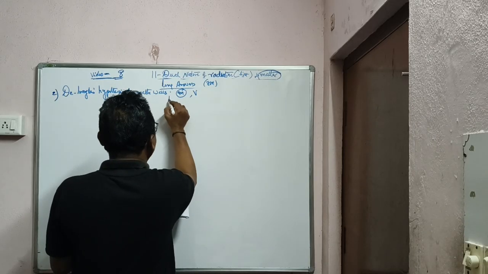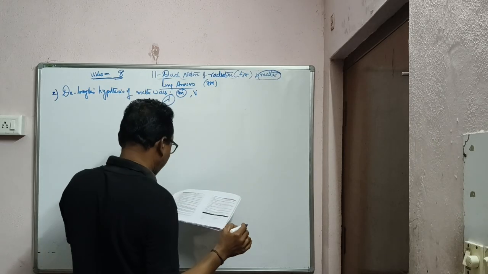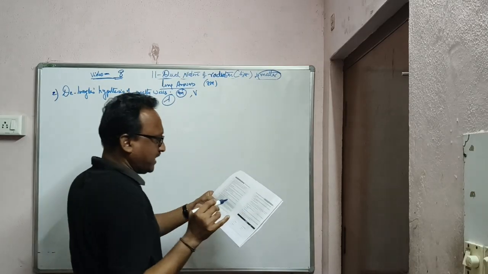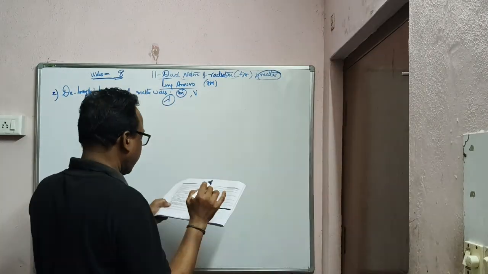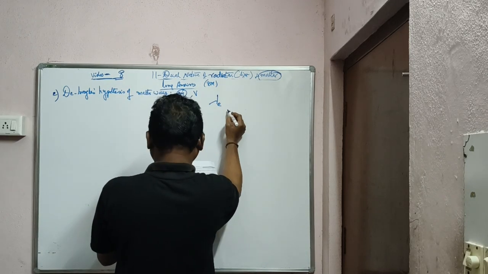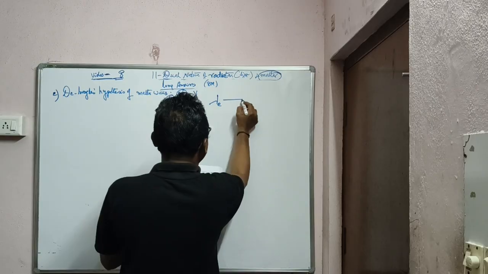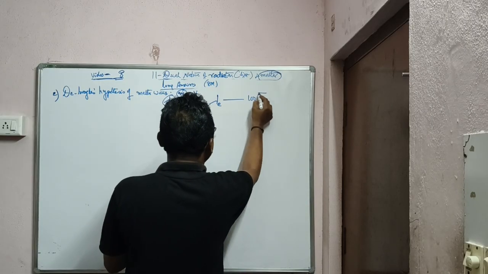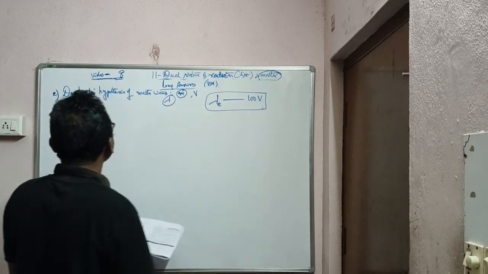Then calculate the de Broglie wavelength of an electron accelerated through 100 volts. So we have to do all these one by one.